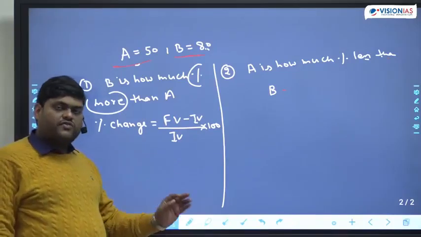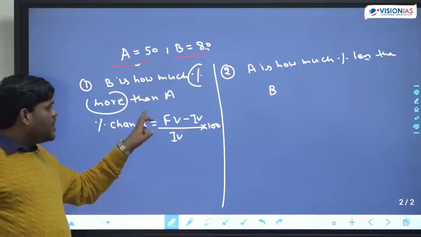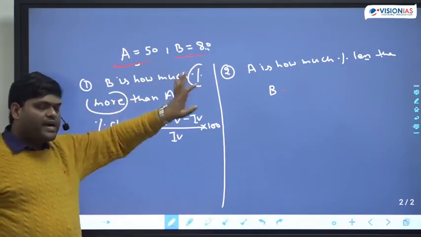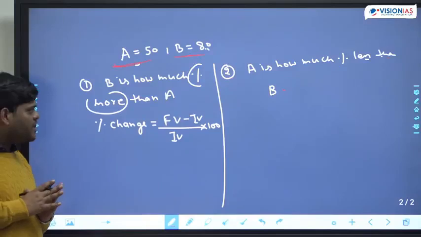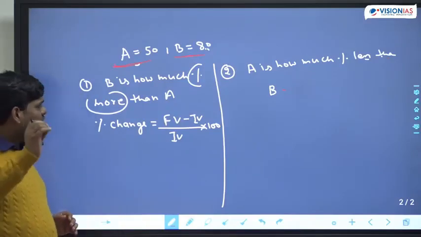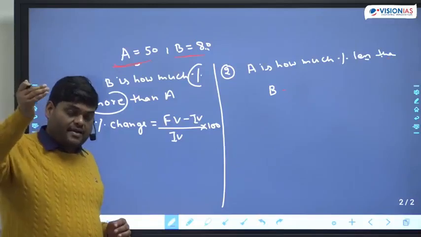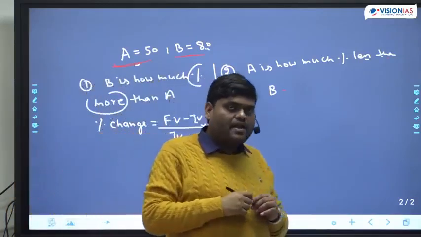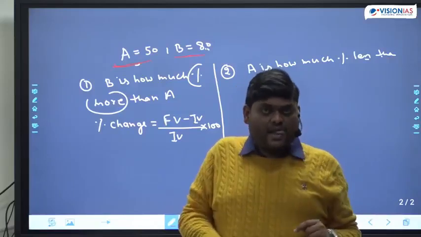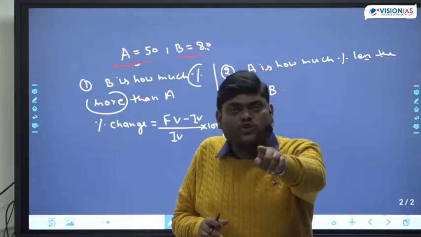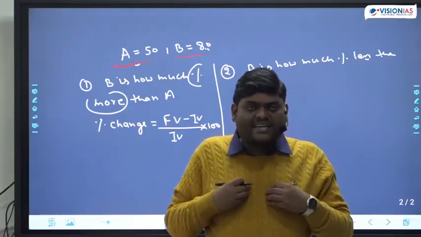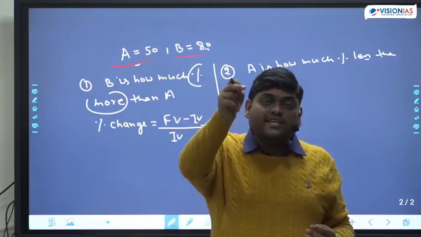Now the first question that should strike our mind is, which one is the final value and which one is the initial value, because there are two values, A and B. Please listen carefully. See what they are asking: B is how much percent more than A. Let me give another example. My height is how much percent more than your height. So I am asking with reference to your height. Why? Because the question is about my height.